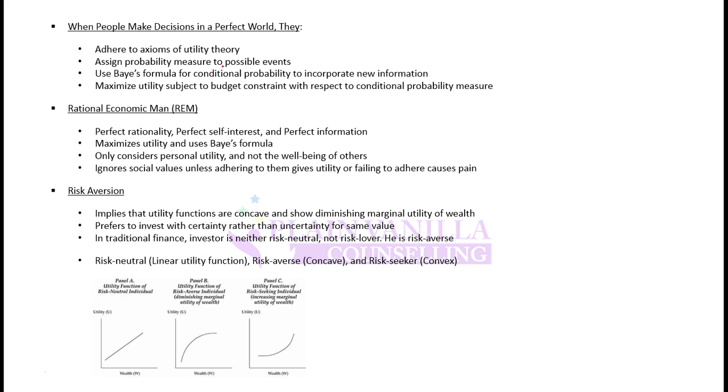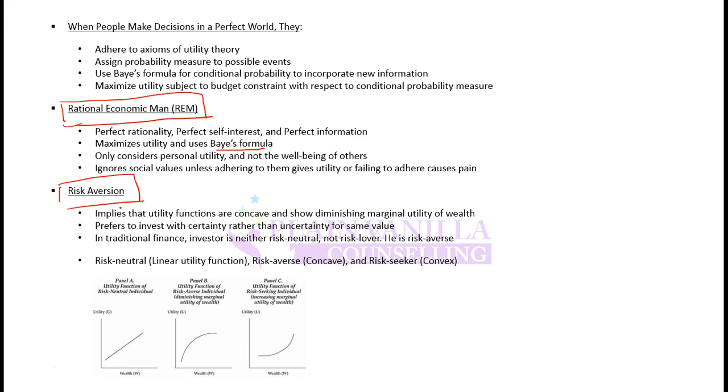So as we discussed, traditional theory is based on assuming that investors are rational. The concept is based on the theory of the rational economic man, that an investor will be rational and will respond with rationality. So he will make rational investments, into the sectors or assets that maximize the returns, and he will be risk averse, and he will maximize utility and use Bayes formula.